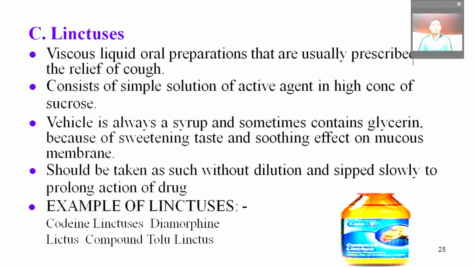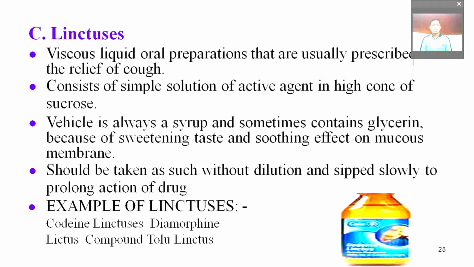Next are the linctuses. Linctuses are very viscous liquid oral preparations that are generally used to relieve cough. They consist of a simple solution of the active agent in a high concentration of sucrose, so they are very sweet in nature. The vehicle is always a syrup, and sometimes they may contain glycerin for sweetening taste and soothing effect on the mucous membrane.